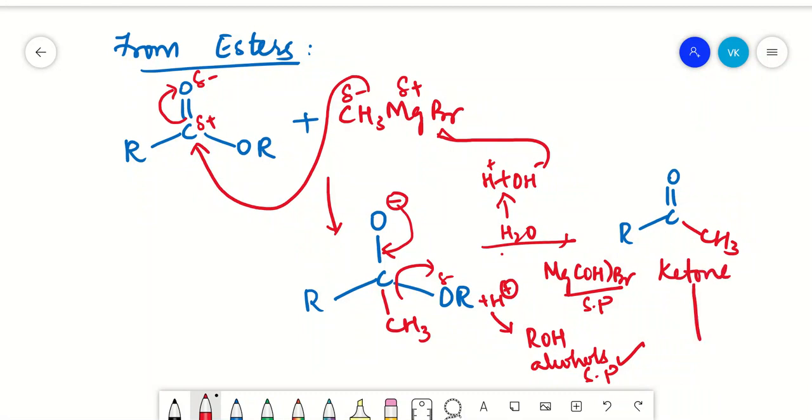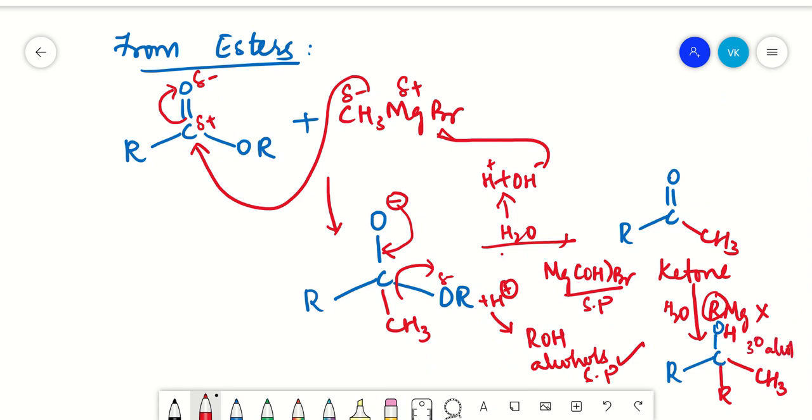Now, again one more mole of your RMgX. What you get here is again a tertiary alcohol. How will you get your tertiary alcohol? This is your OH, and then what is your R here? Your R here will get added on, and the methyl group as usual from your first mole, and then your OH, H plus. So there will be addition of your methyl Grignard reagent along with your water molecule. So you get your tertiary alcohol.